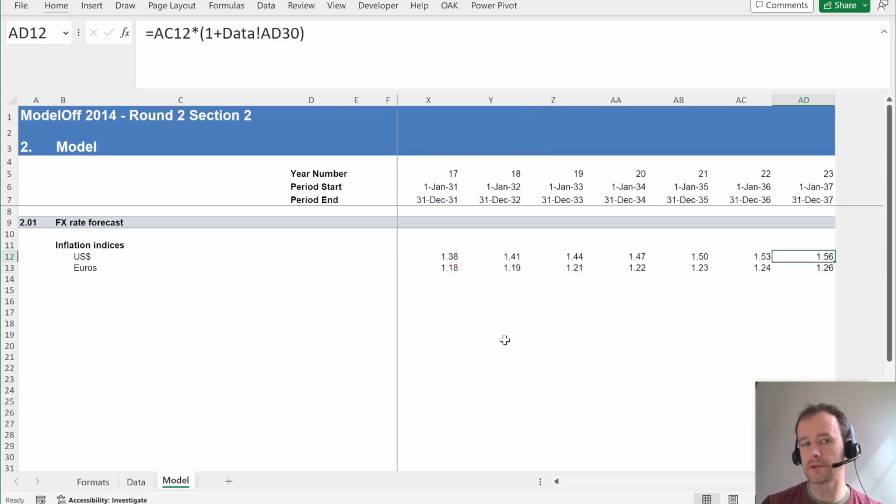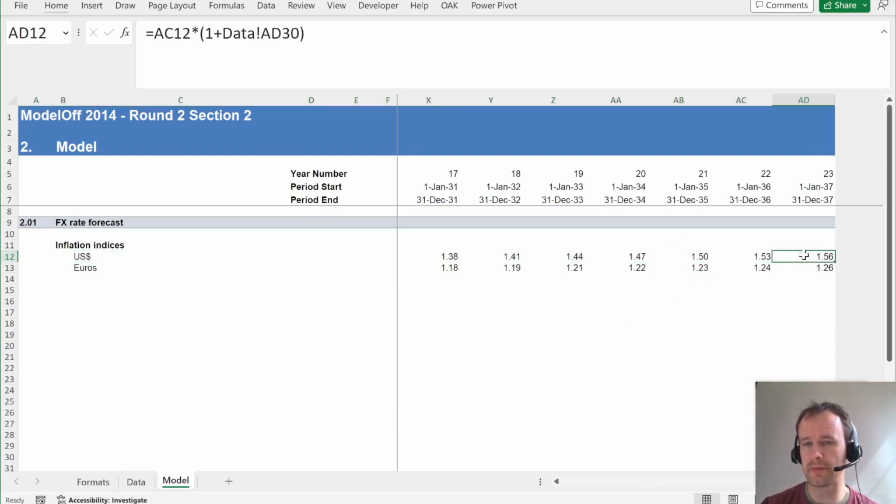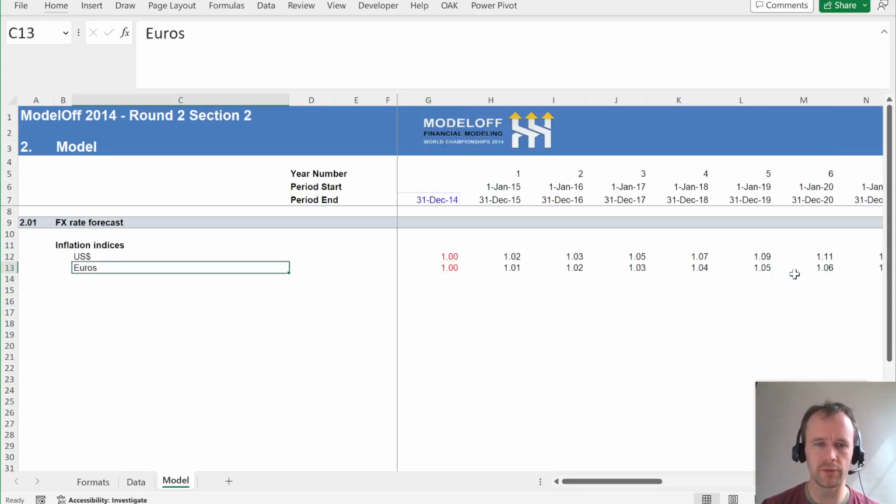So yes, here you can see your one real US dollar to have the same purchasing power, the number of nominal dollars you need is 1.56, whereas euro, much lower inflation forecast, you only need €1 and 26 cents to match 2014 purchasing power of €1.